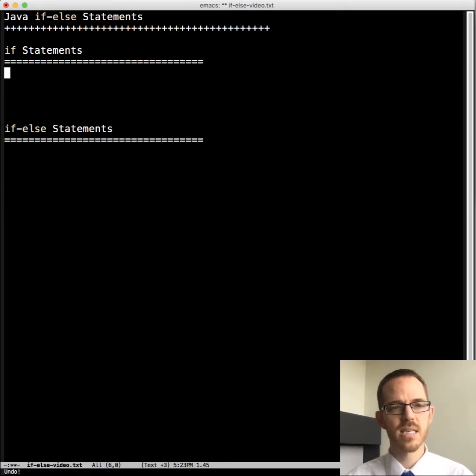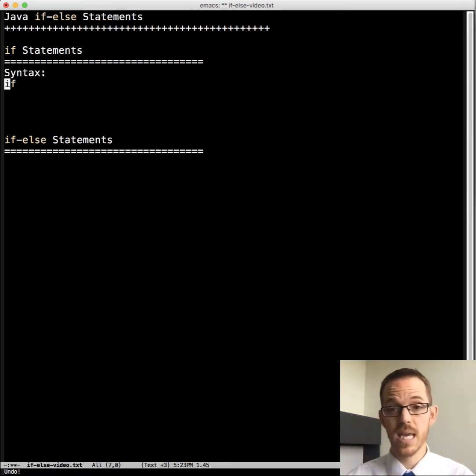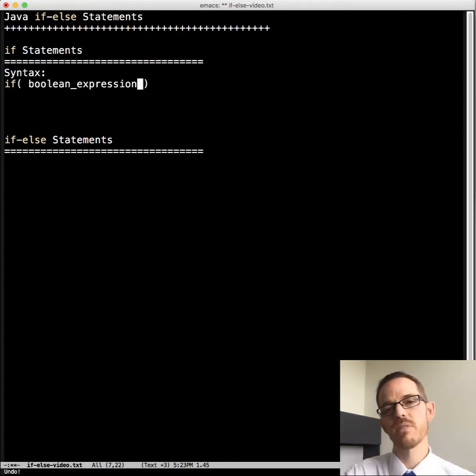So our syntax is we have if, which is a keyword, and then that's followed by required parentheses here. And inside the parentheses, we have a Boolean expression, something that will evaluate to either true or false. It can be a Boolean itself, it could be a relational statement, whatever, so that it will evaluate to a Boolean expression.